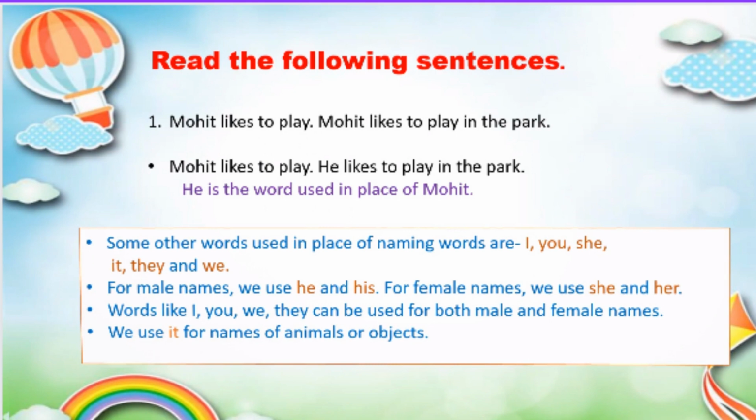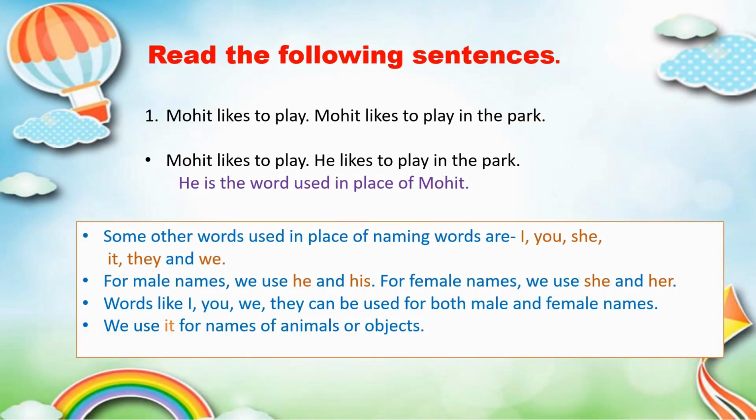For male names, we use he and his. For female names, we use she and her. Words like I, you, we, they can be used for both male and female names. We use it for names of animals or objects.